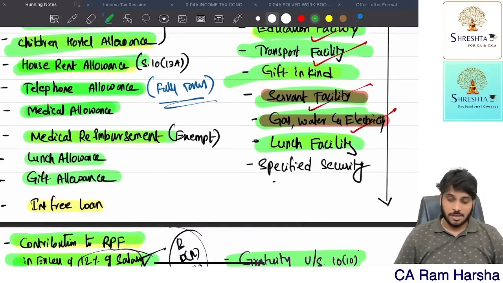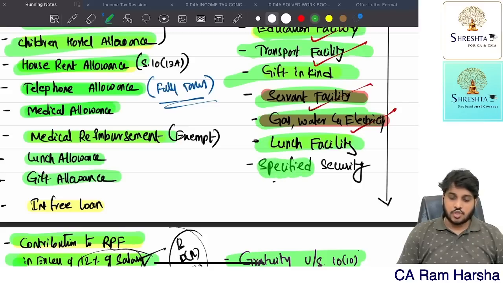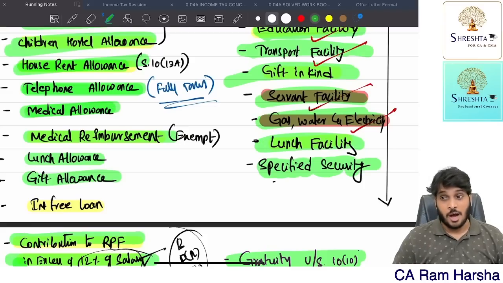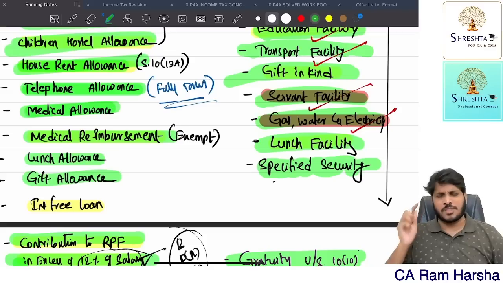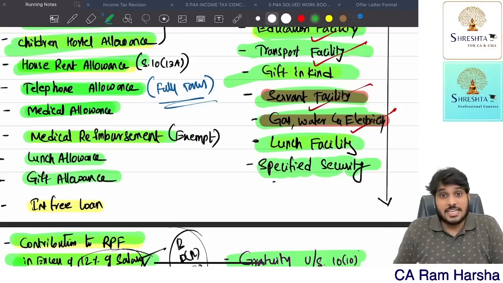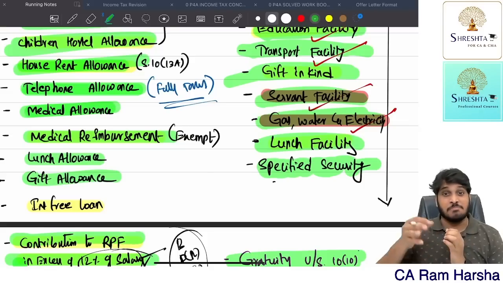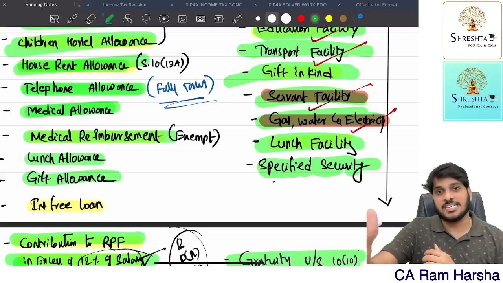Suppose the company is giving ESOP shares or sweat equity. Since my employee is working superbly fine and has contributed a lot, we allotted stock options, or sweat equity shares, or preference shares or debentures. Some securities we allotted as recognition for him. Whatever the market value of the shares and securities is, that is the benefit in the hands of the employee, and that is taxable.